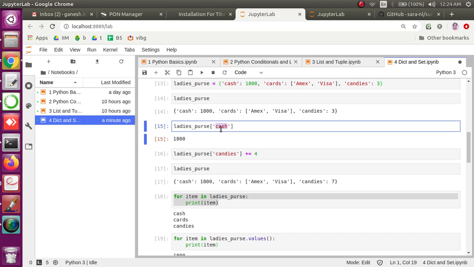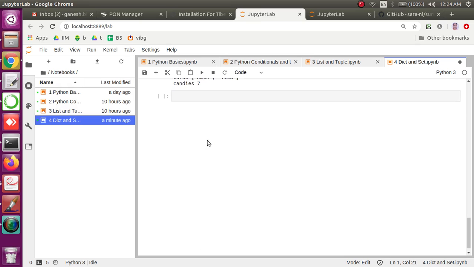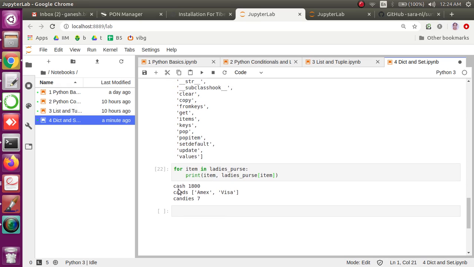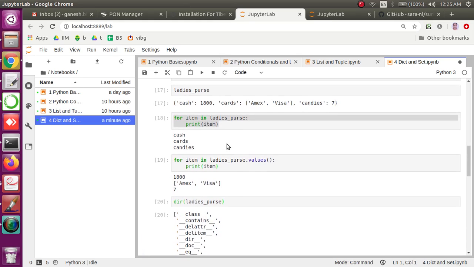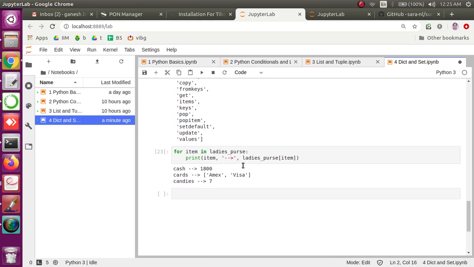Look at line number 15, line number 16. The value can be accessed using the key, and the key here is cash. Similarly, item has the key cash for the first iteration, in the second iteration it is cards, then the third iteration is candies, and so on. So that's why there is a provision where we can print the key and value both together. But if you are interested in only values, we have already seen the function called values, that can be used.